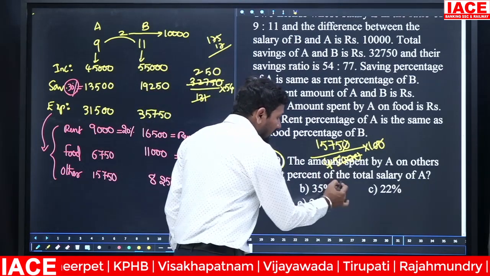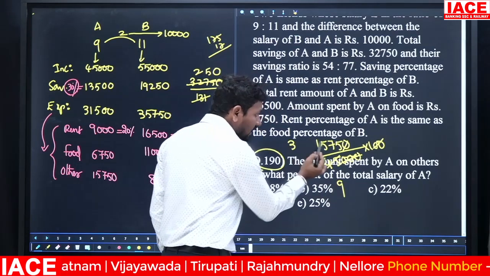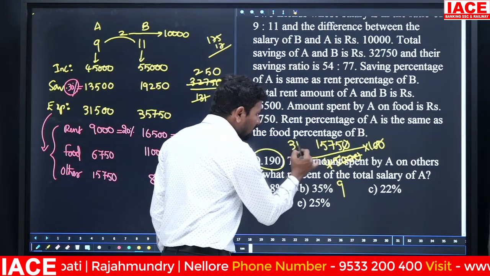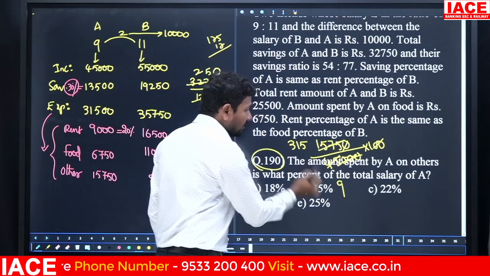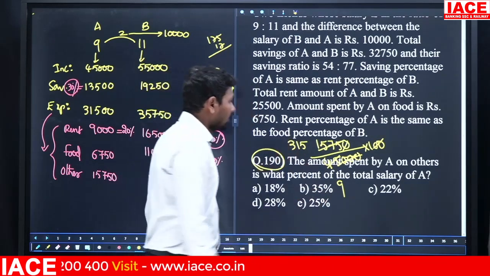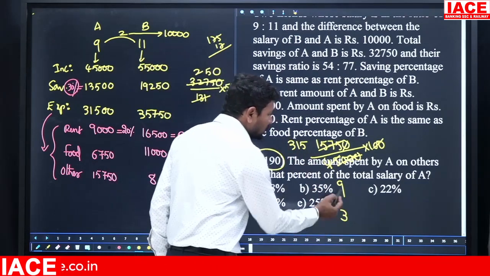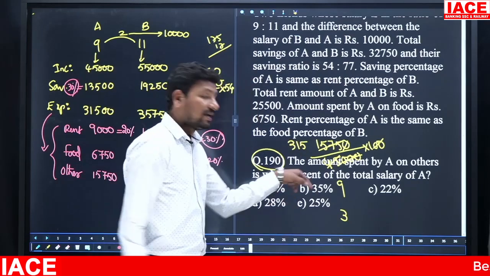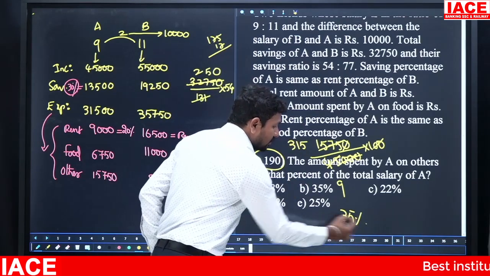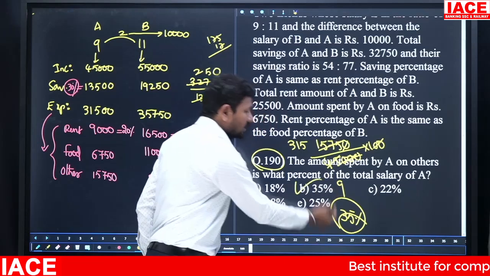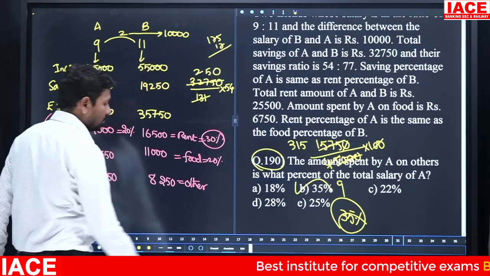Then 5 9s are 45, 5 3s are 15 and 5 15s are 315 by 9. 9 into 315, how many times? 9 3s are 27. Remaining is how much? 45. 9 5s are 45. It is equal to how much percentage? 35%. Option B. 35%, option B.